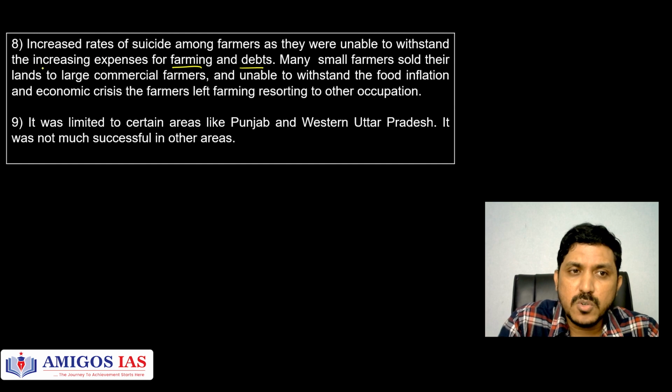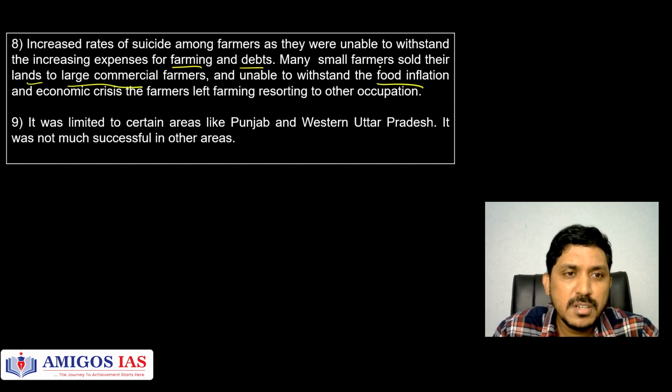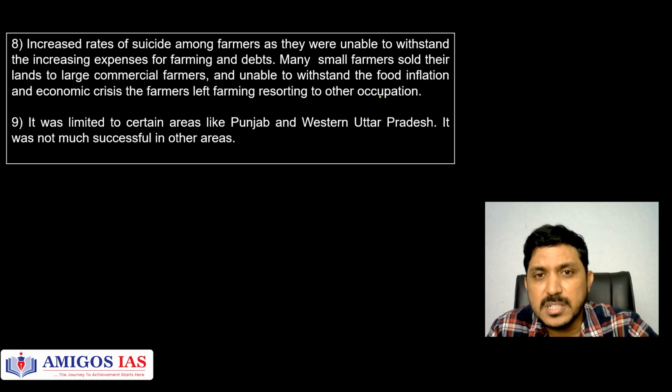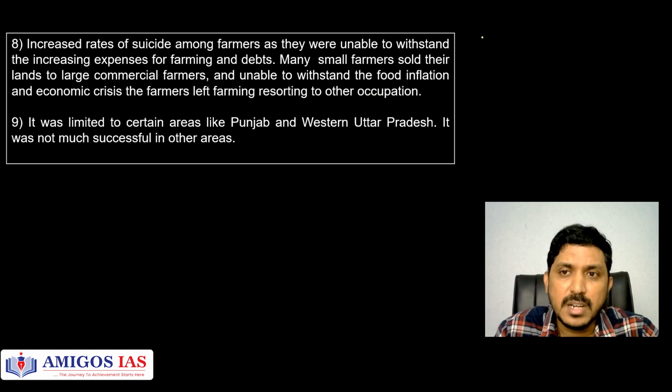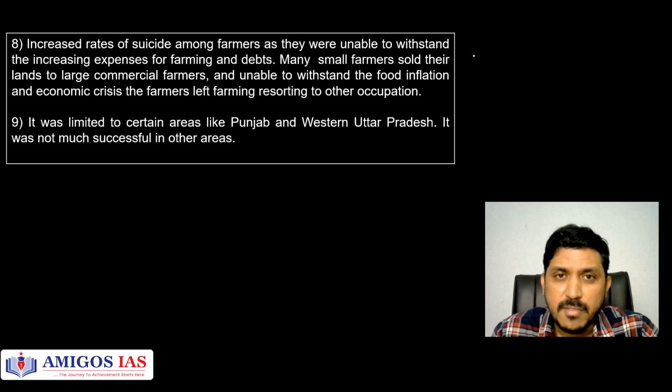Many small farmers sold their lands to large commercial farmers. They are not able to withstand the food inflation and economic crisis. So as a result, many of them will leave farming also, and they go for other occupations as well. Of course, even today India has 58% of people dependent on agriculture, but the incomes are declining. That is a major factor here.